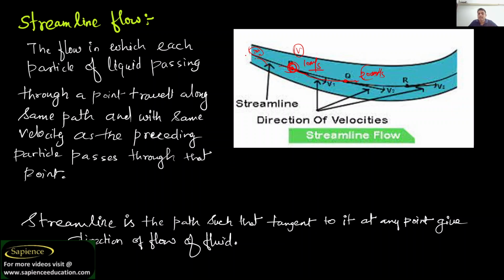A streamline is the line at which, if you draw the tangent, the tangent will give you the direction of velocity. This line is known as a streamline because at every point the tangent gives the direction of the velocity of the fluid flow. So I hope you have understood streamline flow.